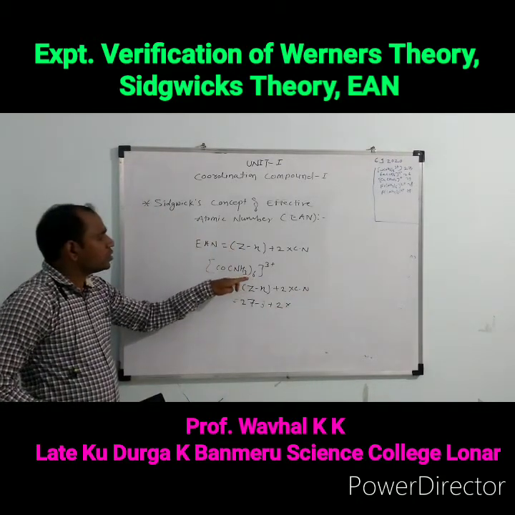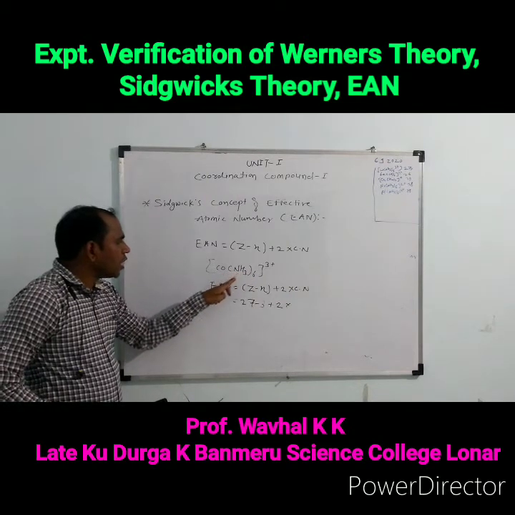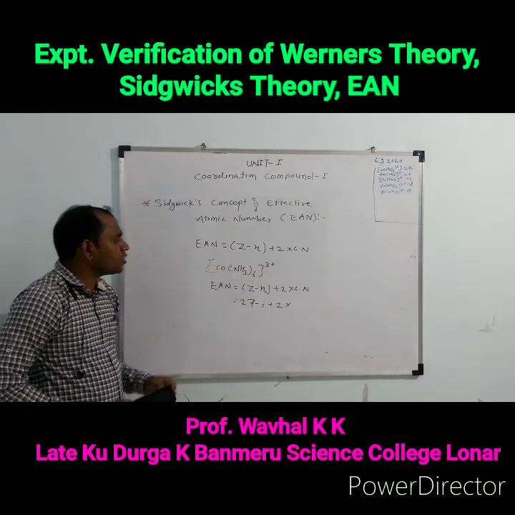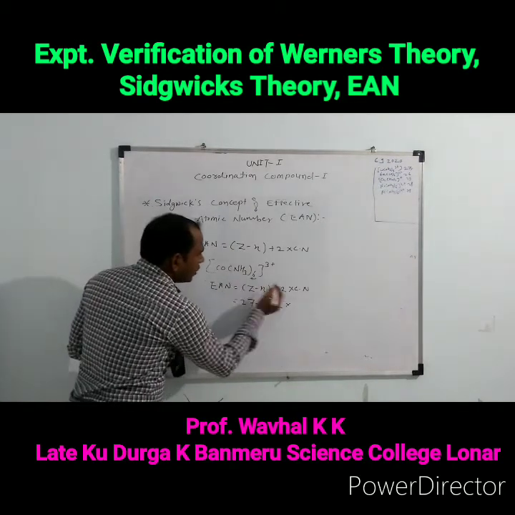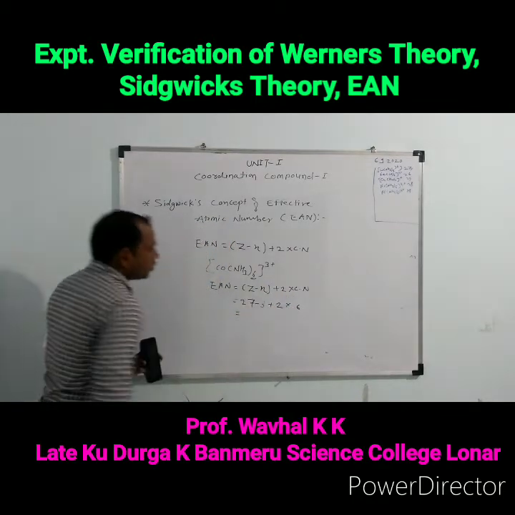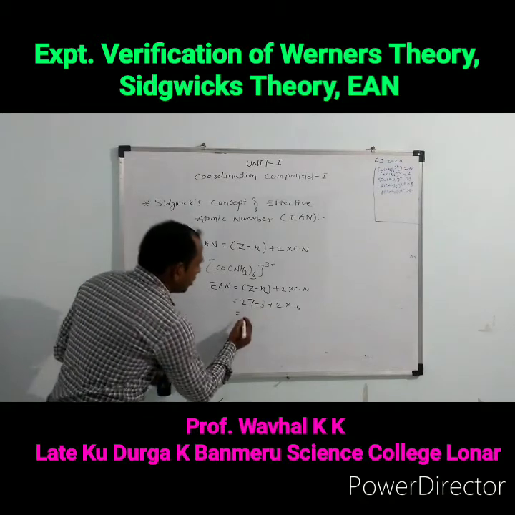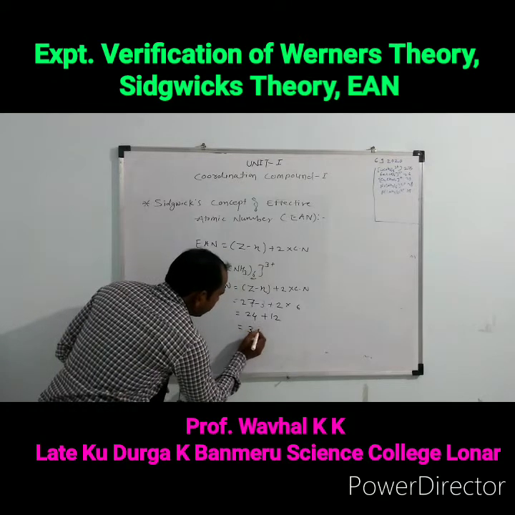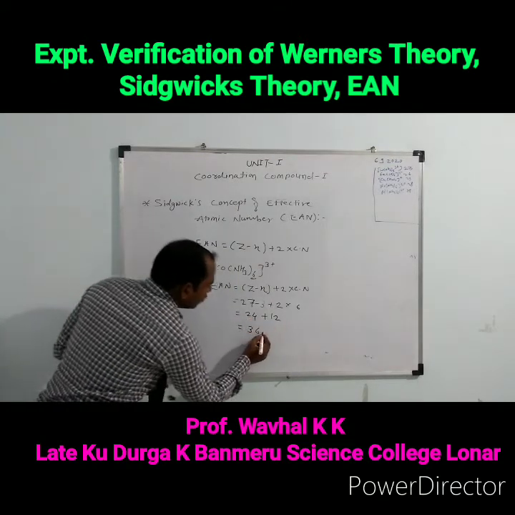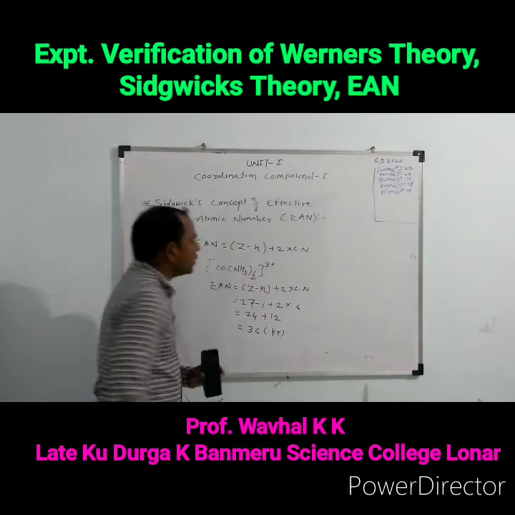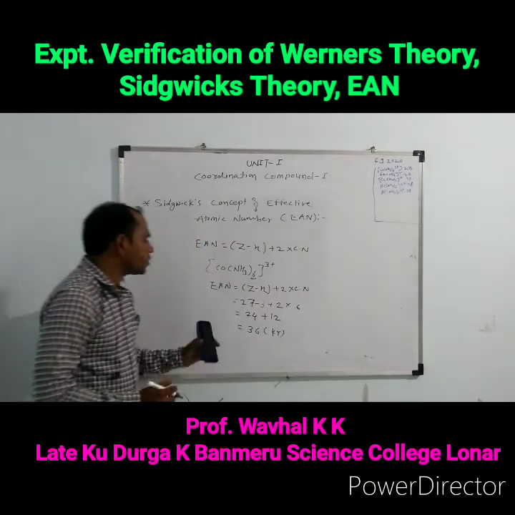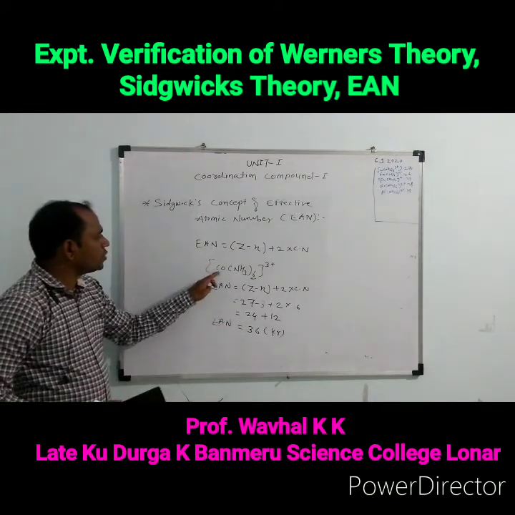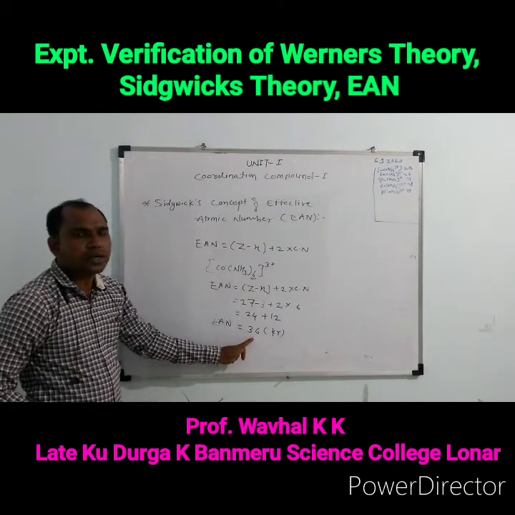What is the coordination number? The total number of ligands attached to the central metal atom. This number of ligands is called the coordination number, and this number is 6. Hence I write here 6. It is equal to 27 minus 3, 24, plus 2 into 6, which is 12, so 24 plus 12 is equal to 36, and this 36 is the atomic number of krypton, and this is called the EAN. So the EAN of the [Co(NH3)6]3+ complex is 36.